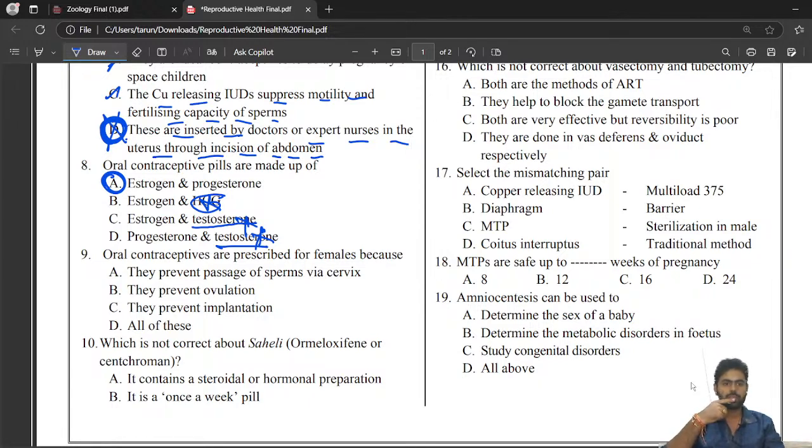All of these can be the correct answer, but mainly they prevent ovulation and implantation. So more than one option is correct here, so we'll go with all of these.